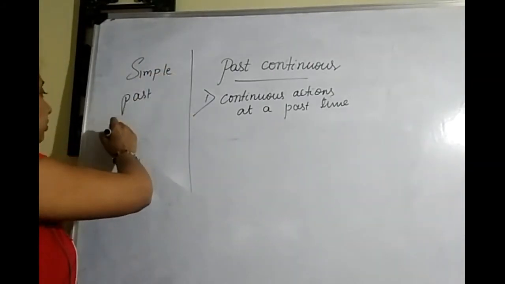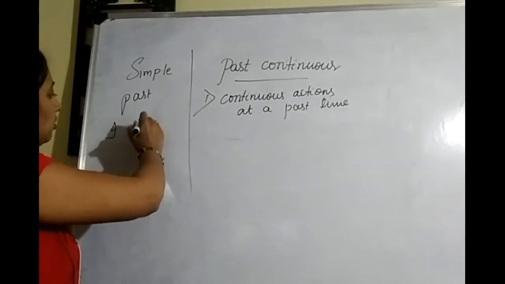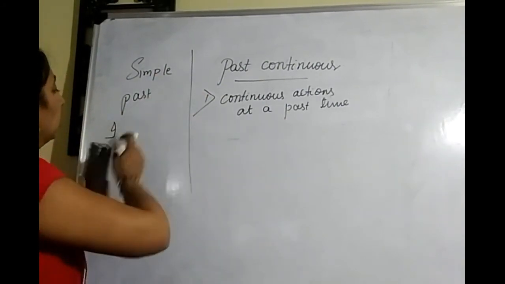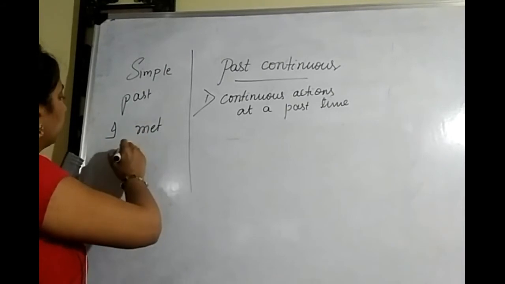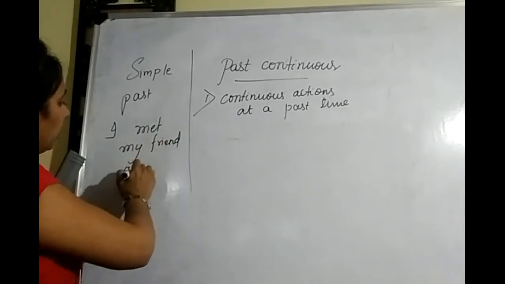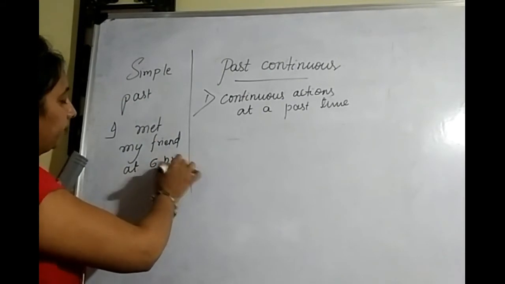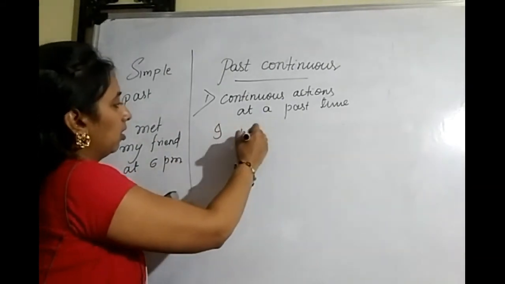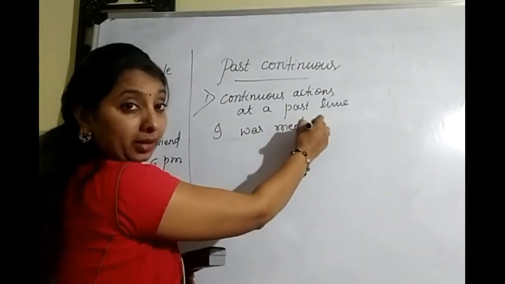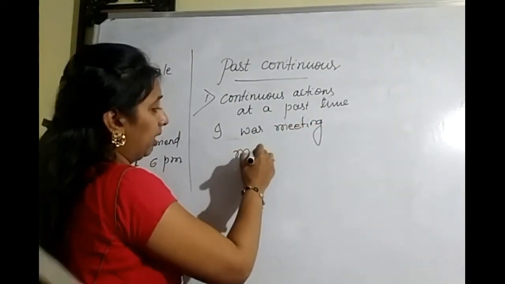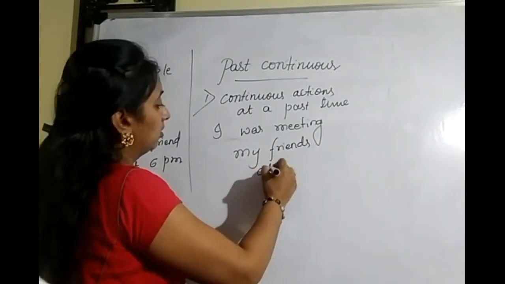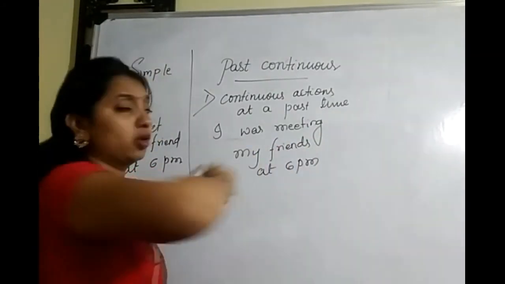Here I can say, I met my friend at 6 p.m. Here, I was meeting my friends at 6 p.m. So what is the difference?